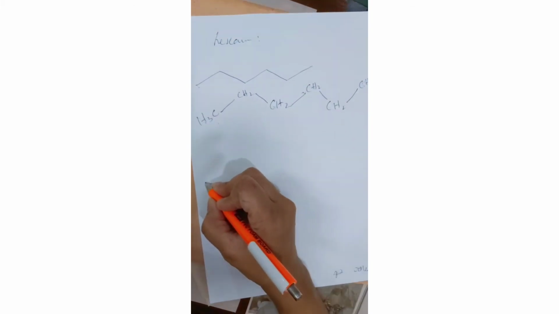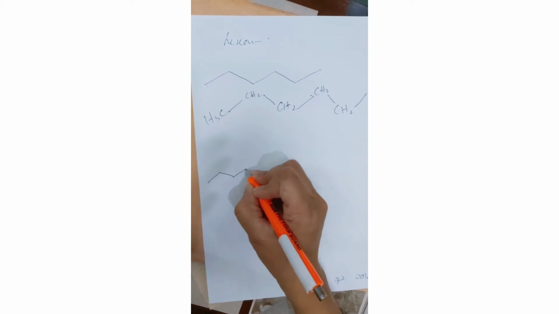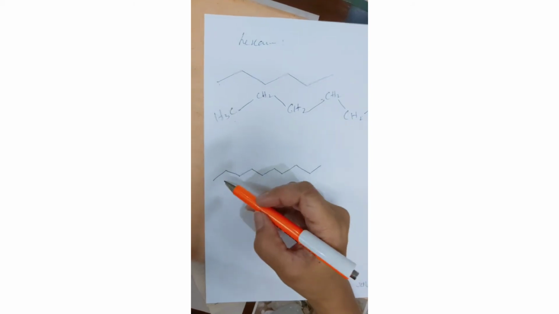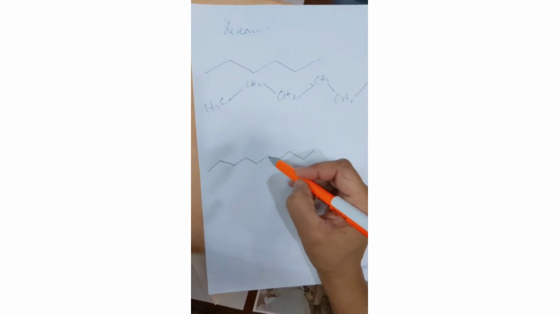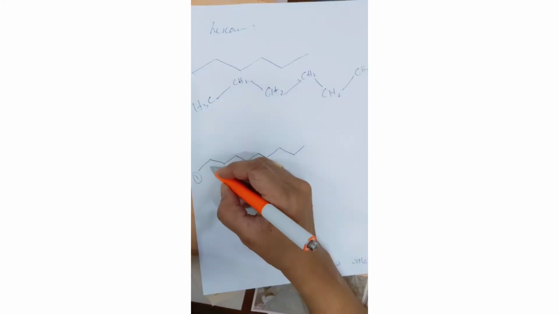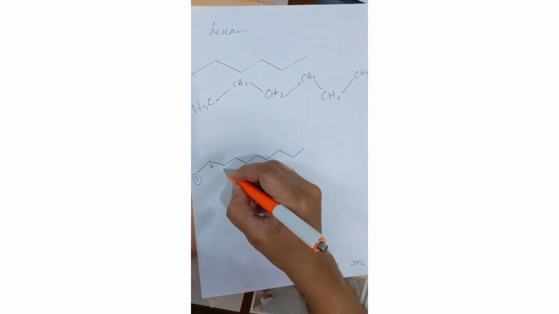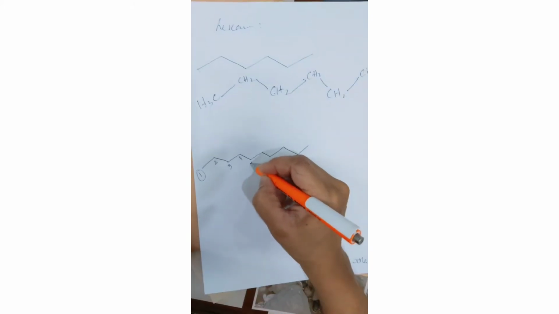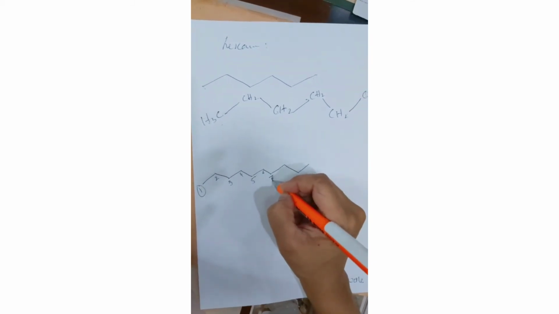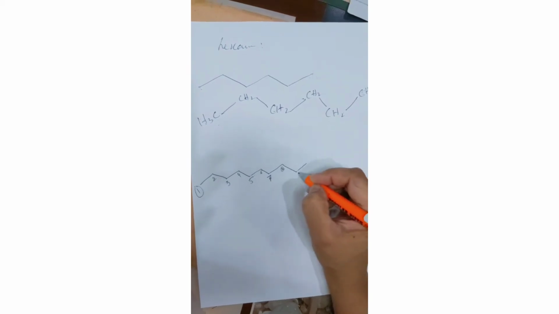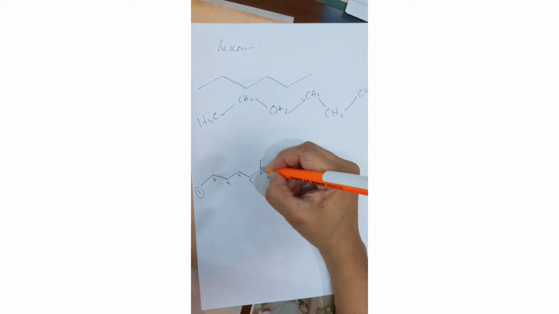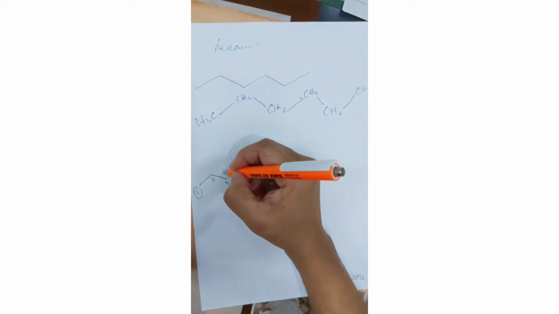For example, how many carbons? 1, 2, 3, 4, 5, 6, 7, 8, 9, 10. Now I start numbering them: 1, 2, 3, 4, 5, 6, 7, 8, 9 and 10. And there is a branching over here and over here.